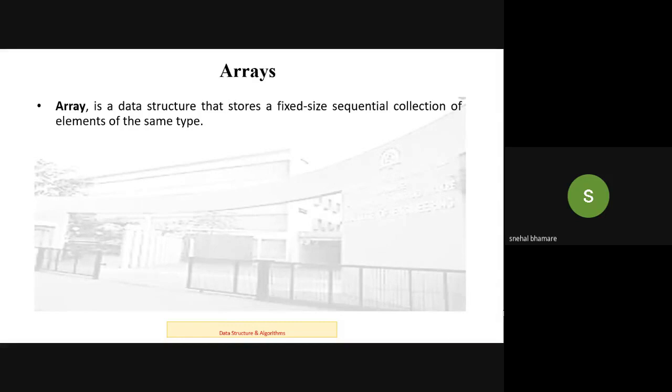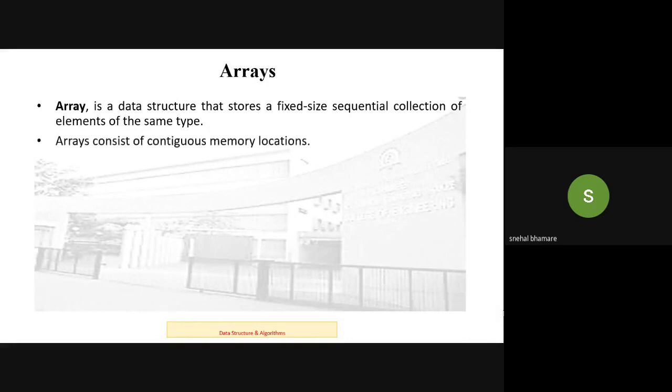That means it has a fixed size which is decided at the time of the compilation during the program, and it can store the elements which have same types. Same types means same data types. Either you can store multiple numbers or multiple characters or multiple strings or multiple fractional numbers. It depends upon you. So to store the data having more than one value, we can store it by using an array.